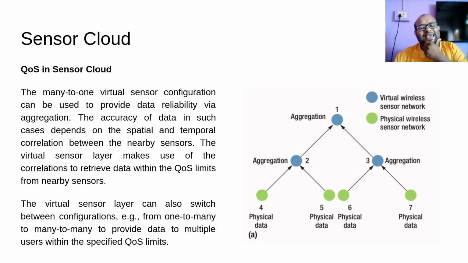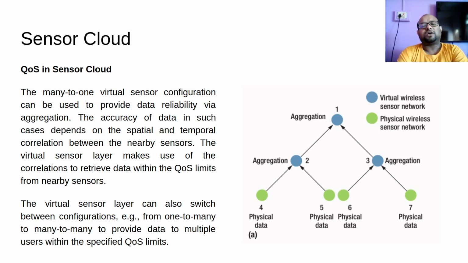Accuracy, how much accuracy is there? This depends on spatial and temporal correlation between the different sensors. Once again, let us use this example of sensing temperature at Gormur.